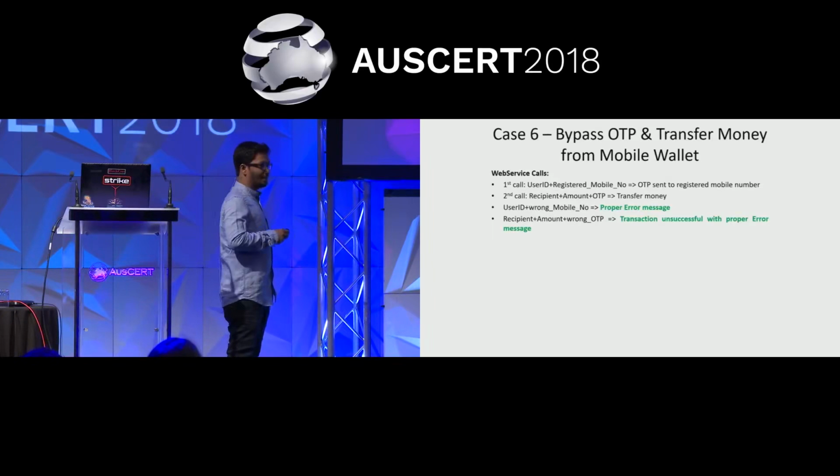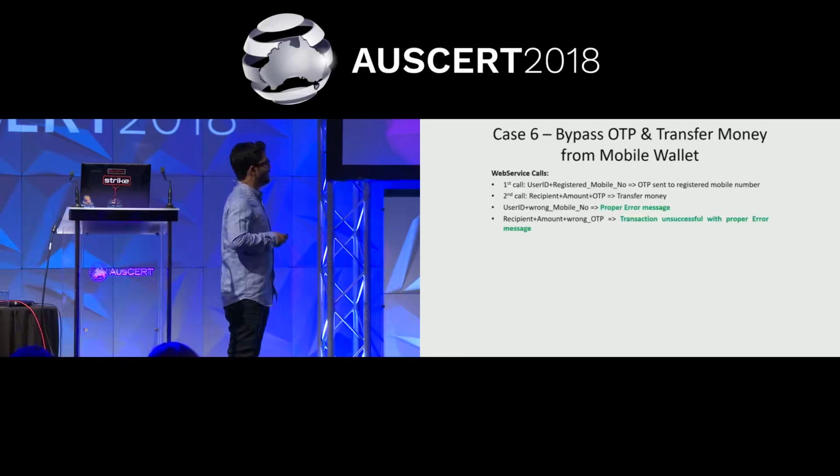It was a mobile wallet where you can log into your account and send money to some other account. Suppose you are sending money to your friend, you just give his mobile number, and the amount from your account gets deducted and deposited to the friend's account. First, you give the user ID and registered mobile number, so the OTP is sent to your registered number. Then in the second call, you give the recipient's mobile number, that is your friend's mobile number, and the OTP received in the first request. After giving the OTP and amount, the money transfer is successful.